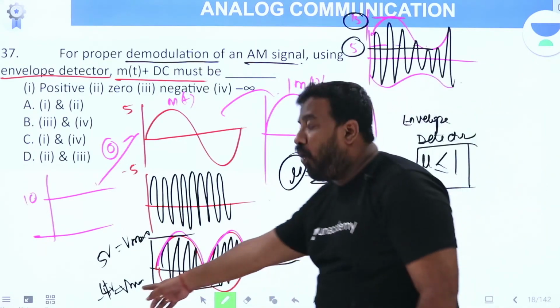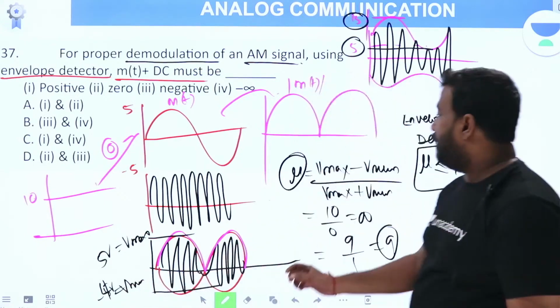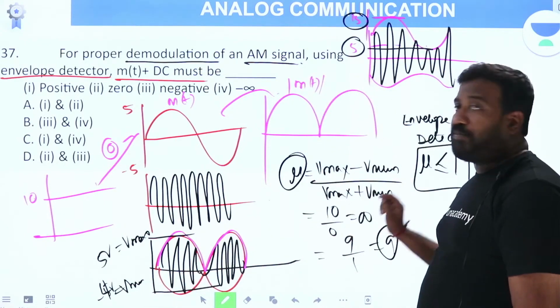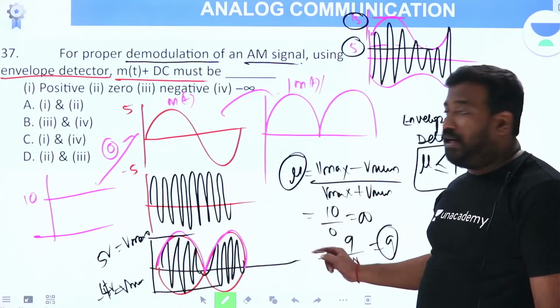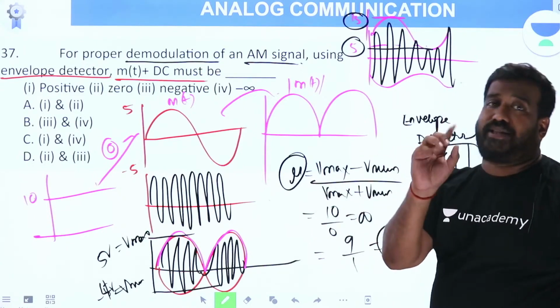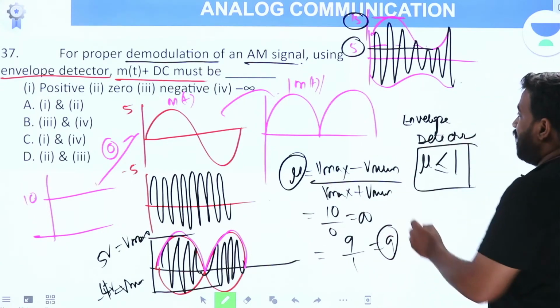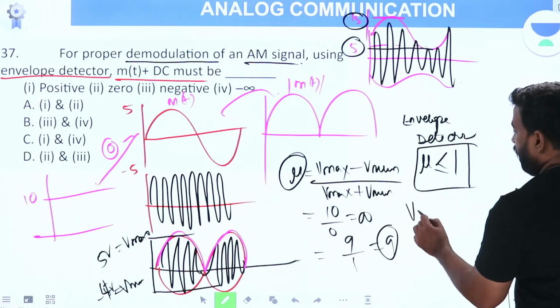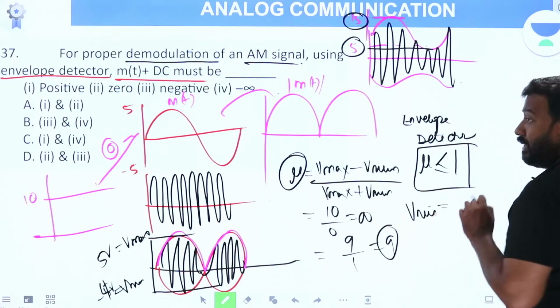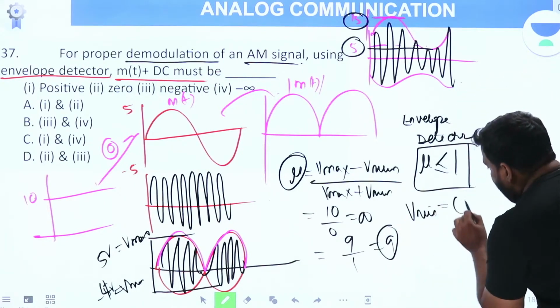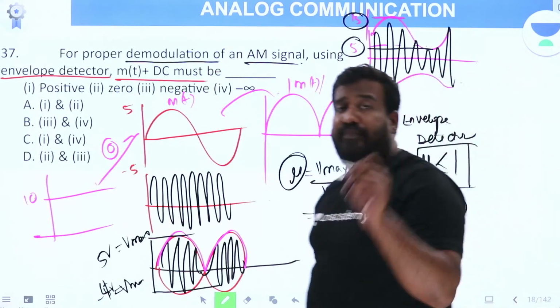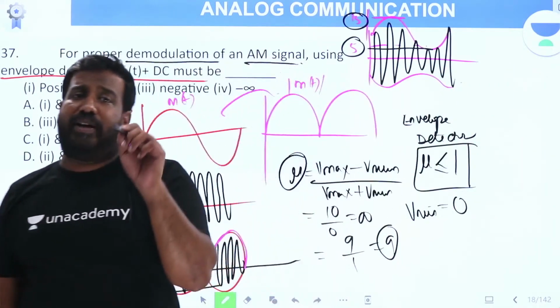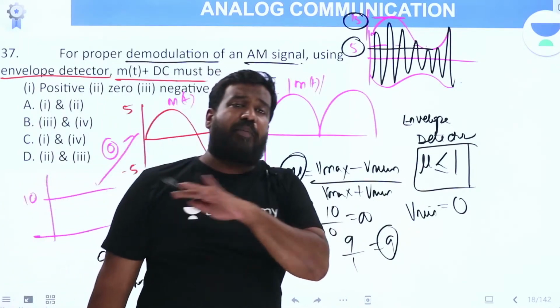Vmin is 0. Now what happens? Vmax minus Vmin by Vmax plus Vmin is Vmax by Vmax. Mu is 1. Now demodulation is possible. Demodulation with the envelope detector is possible when Vmin is 0. All the time when Vmin was negative, demodulation was not possible.